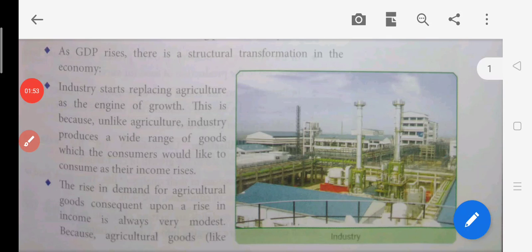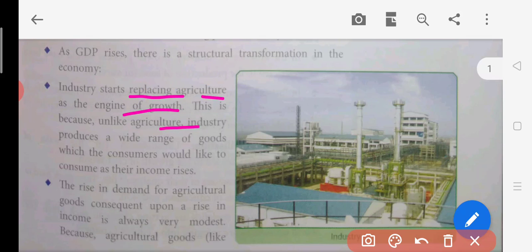Now the second bullet point describes that the industrial sector plays a role in replacing agriculture as the engine of growth. This is because, unlike agriculture, industry produces a wide range of goods which the consumer would like to consume as their income rises. When the industrial sector comes, definitely other players will also come into play. Other industries will also rise, and they have many different types of products which a consumer would like to buy when his income increases.